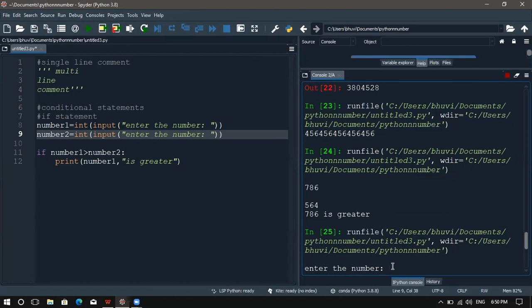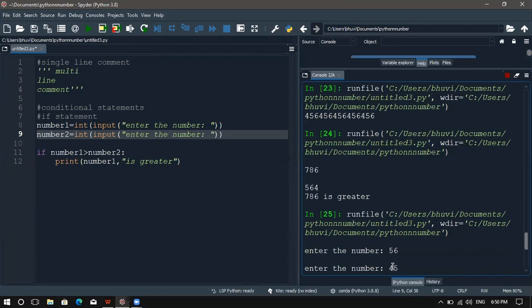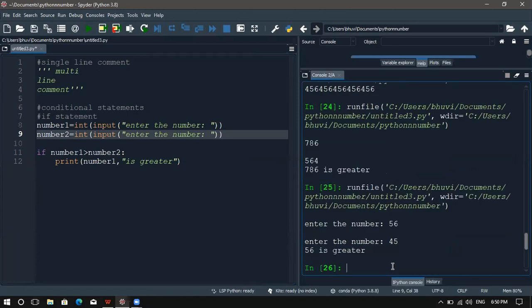You can give the instruction to the user in the input function. Like 56, 45, so it says 56 is greater.